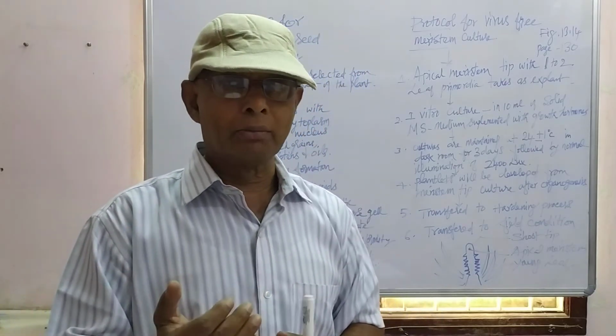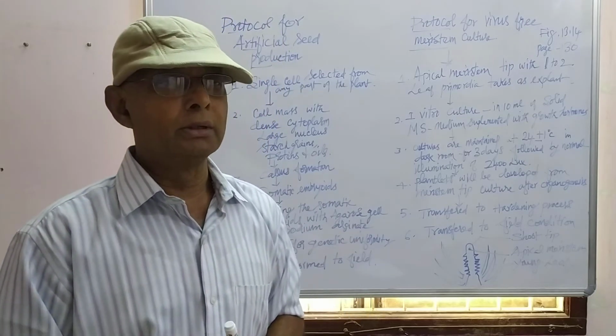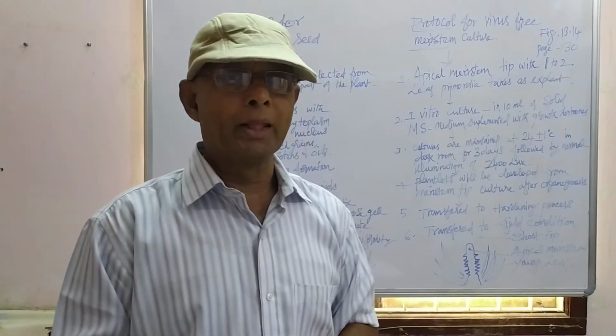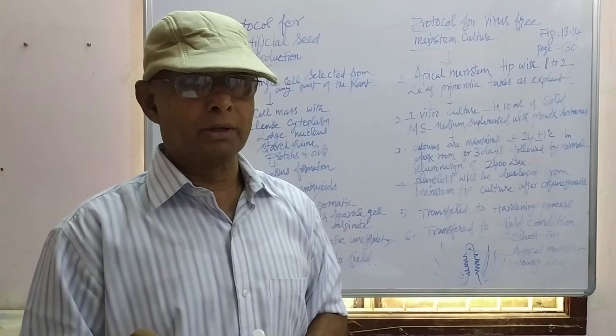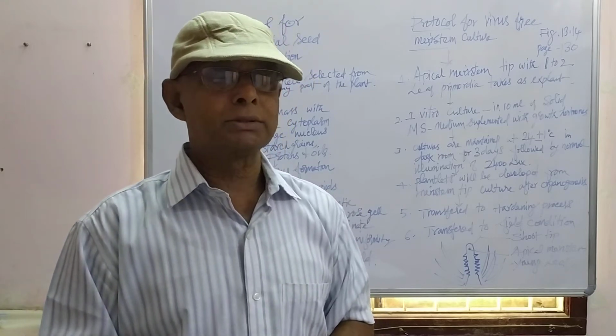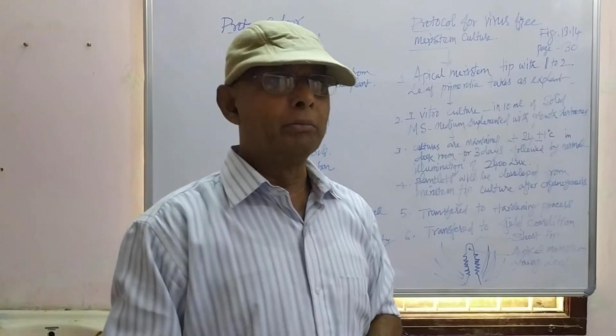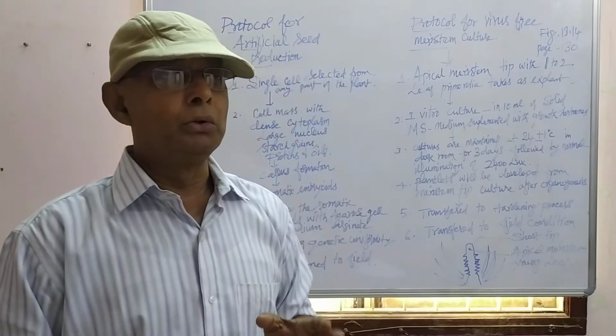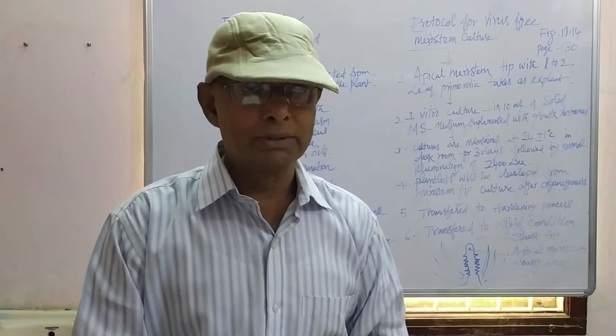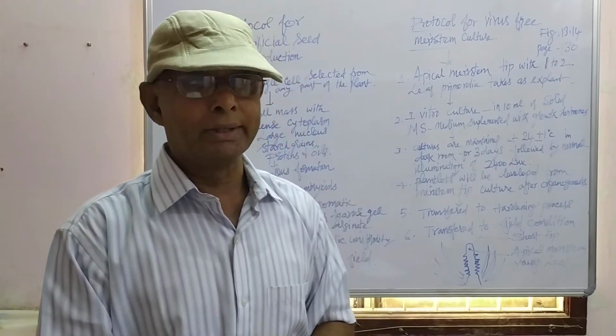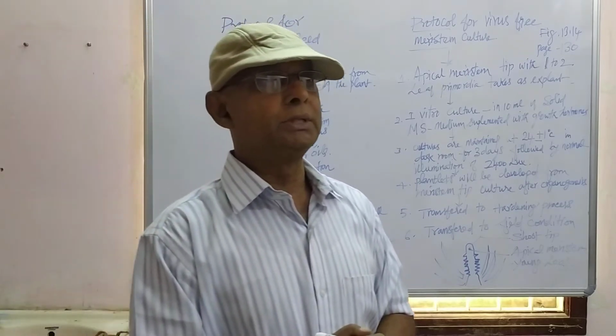When any cell of the plant is cultured in the culture medium, in plant tissue culture, that will form callus. The callus will develop into embryoid. The embryoid can be used for the production of seeds, or synthetic seeds, or artificial seeds.